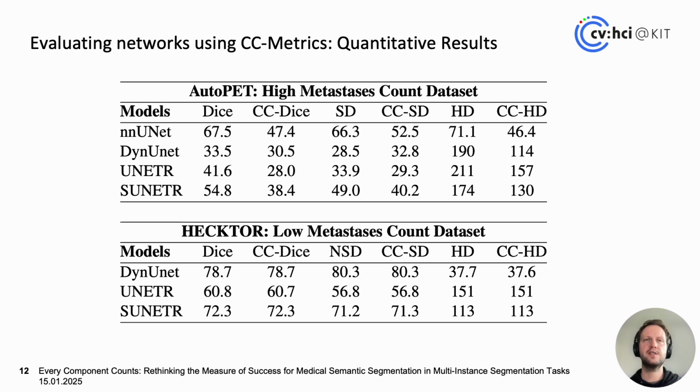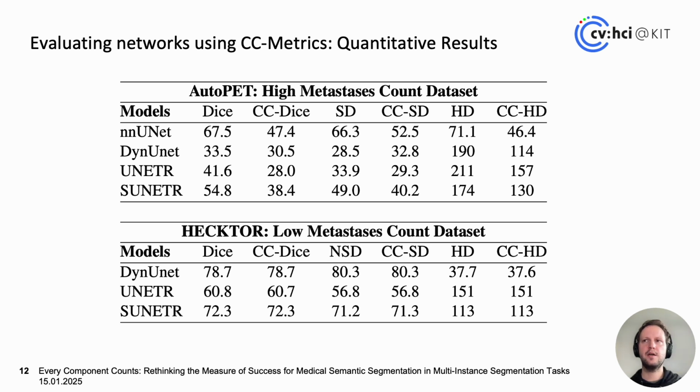However, what is also interesting is that other networks, when we select them based on Dice, we would get a different order than if we select them by CC Dice, which also indicates that CC Dice does bring a lot of additional value to the table. This is also true for the other metrics under the CC evaluation protocol.